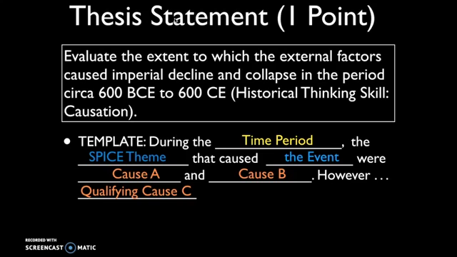So maybe you came up with something along the lines of: during the classical age, or during the period of 600 BCE to 600 CE, the major external factors that caused the decline of and collapse of empires were the spread of diseases into those empires and maybe the invasion by nomadic peoples. However, although there were many external causes, there were also a number of internal causes, such as some internal rebellions that came about as a result of increasing gaps between the rich and the poor.